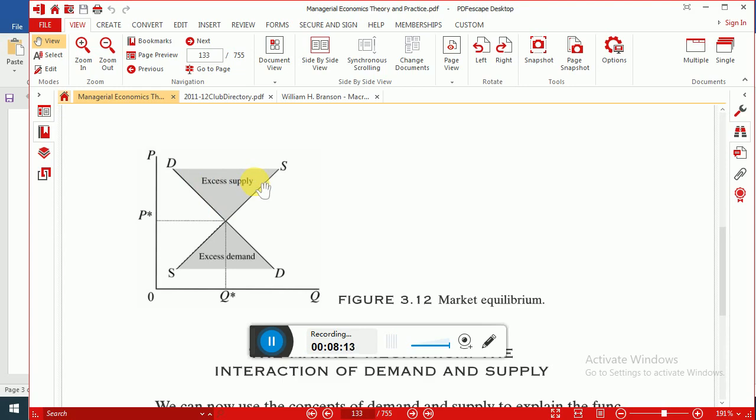So when price moves away from P star, there will be either excess supply or excess demand. There will be either shortage or surplus. This shortage or surplus is known as disequilibrium in the market.